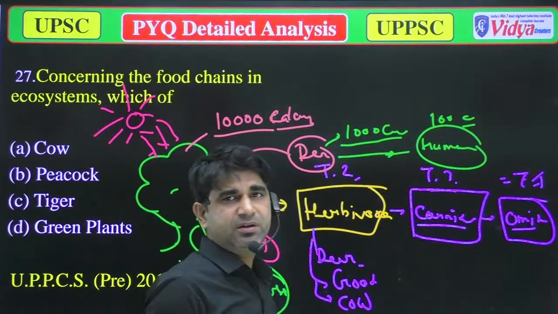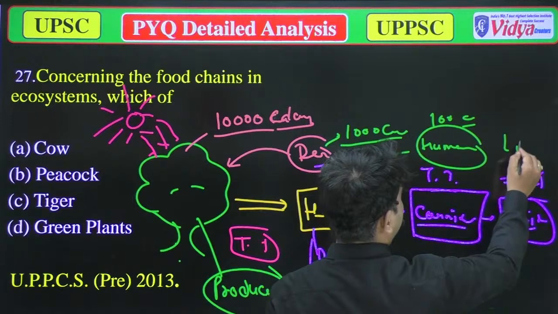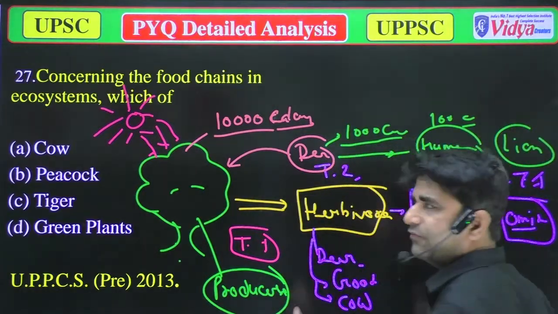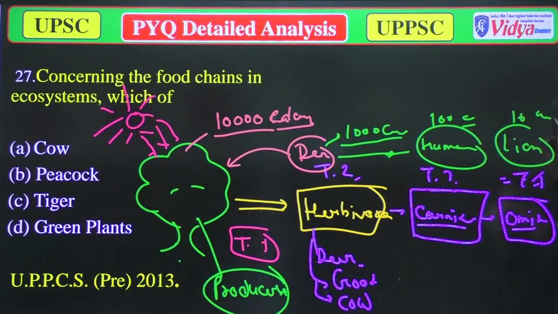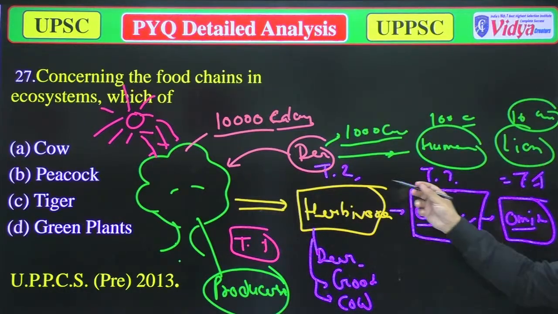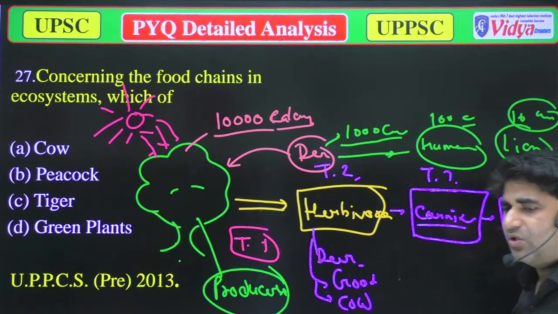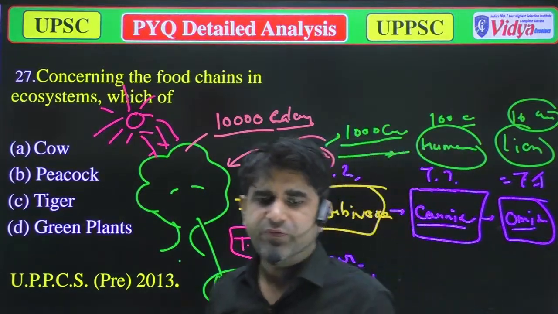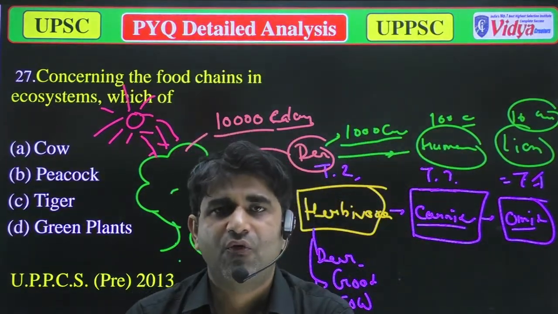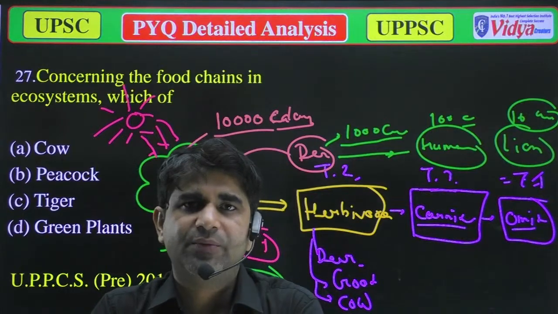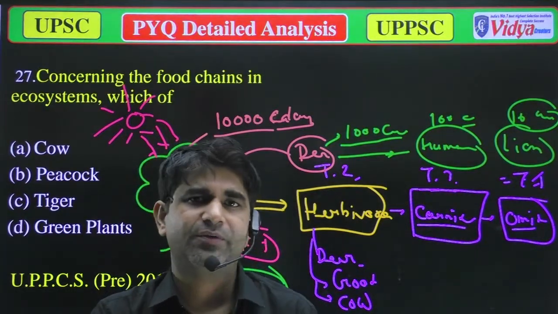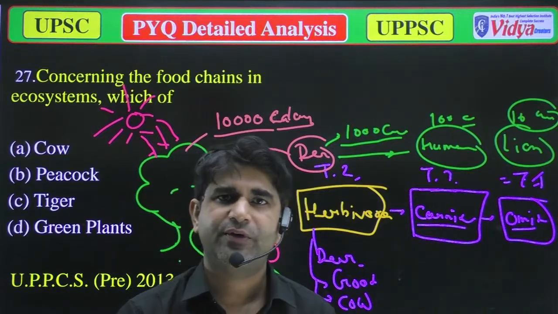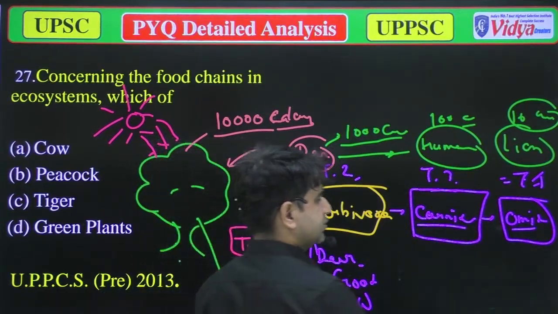And if a lion eats that fully, only 10%, that is 10 calories of energy, will go in the body of that lion. It shows that when food in the form of energy is transferred from one trophic level to another, only 10% of energy is transferred. I hope you understand it. Now we'll move to the next question.